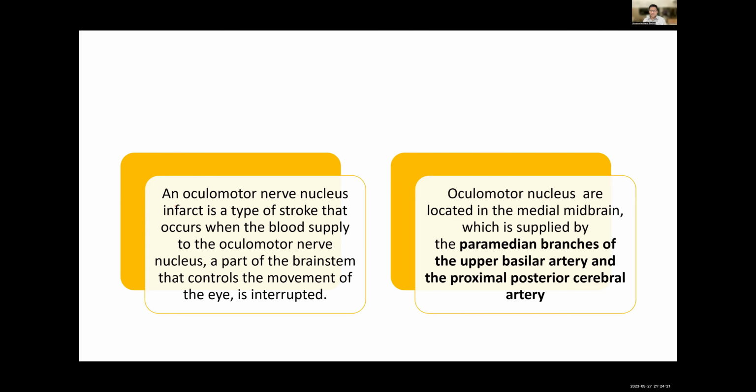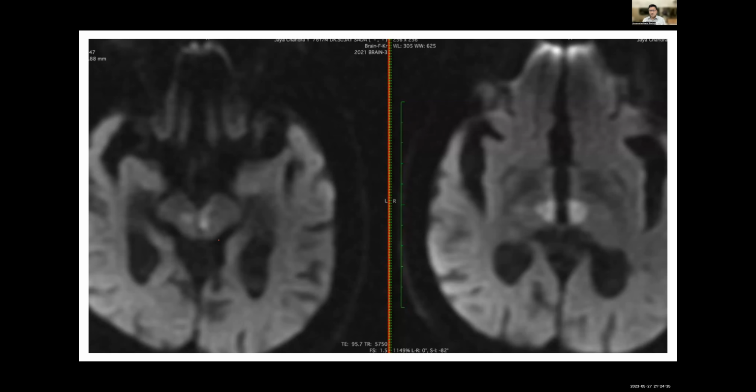So when will this occur? When there is an occlusion of the paramedian branches of the upper basilar artery and proximal posterior cerebral artery, you can have oculomotor nerve nucleus infarct. Okay, this is a relatively commoner infarct nowadays.